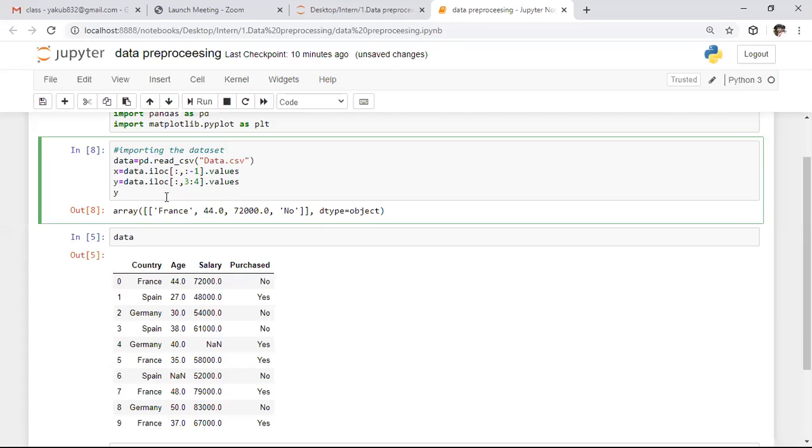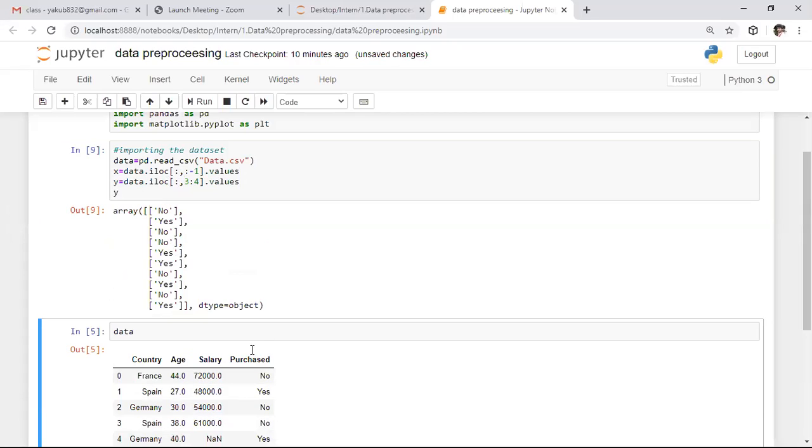After this, I am running this portion. If you run this portion, you can observe the data set in the fourth column. Country is the zeroth column, age is the first column, salary is the second column, and purchased belongs to the third column.